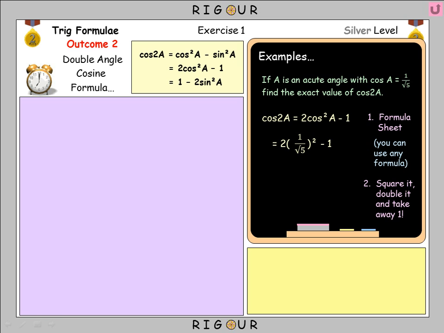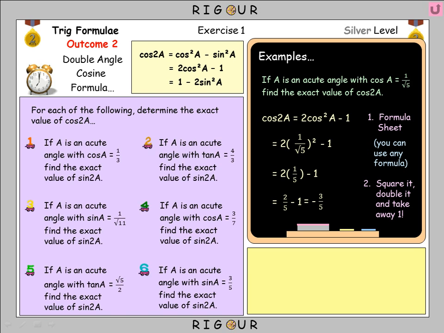So if I square 1 over root 5, I'll square the top and I'll square the bottom, which will give me 1 over 5. I'm then going to double 1 over 5 to get 2 over 5. And if I take away 1, it's essentially 2/5 take away 5/5, which will give me a final answer of minus 3 over 5.